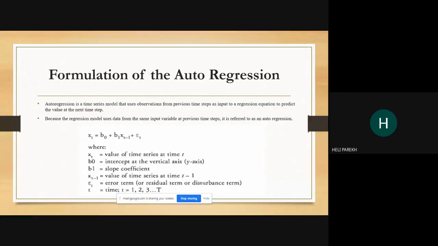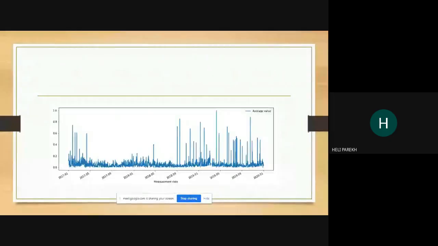So first of all, what we have tried is that we have formulated the problem using auto-regression, which tells that it is time series data, and our next value depends on past values, as we know that it happens regularly in weather forecasting. So yeah, this is the equation: xt equals b0 plus b1 xt minus 1. So it tells that the data at time t depends on time t minus 1. Yeah, so this is the plot from measurement and indexes.